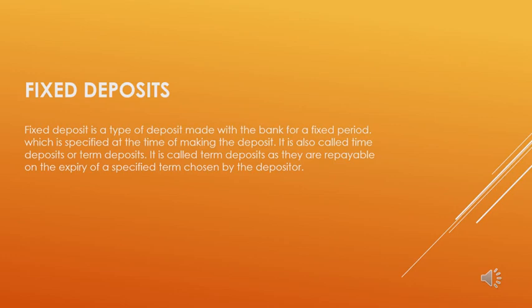I have already told you about the FDR, the fixed deposit receipt. If the fixed deposit receipt is lost, a duplicate receipt can be obtained from the bank by submitting an indemnity bond. As I already told you, there will be an expiry date for a fixed deposit account. Once the deposit has expired, we can renew it if we want, and on renewal a new receipt will be issued by the bank. So all these are the features of a fixed deposit account.